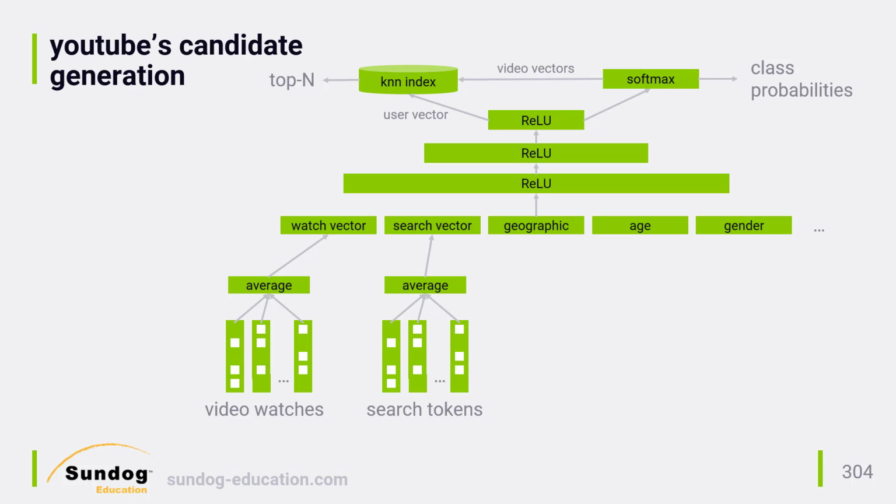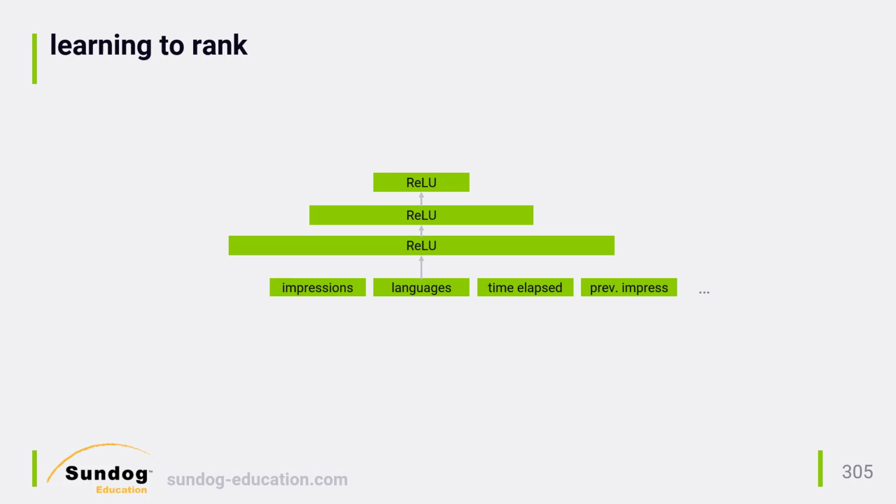The output of all this is fed into a database of nearest neighbors for each video to generate more recommendation candidates based on what the deep neural network found. The problem is then to optimally rank all of these candidates. Given their mandate to use deep learning for everything, YouTube also uses deep learning to rank their recommendation candidates to produce a final top-end set of recommendations.